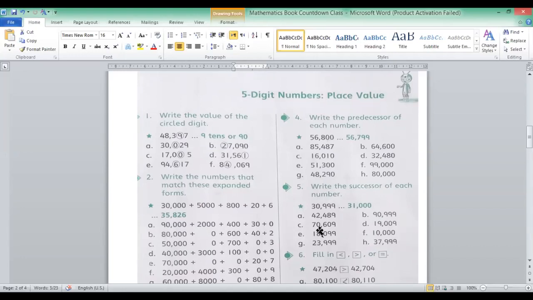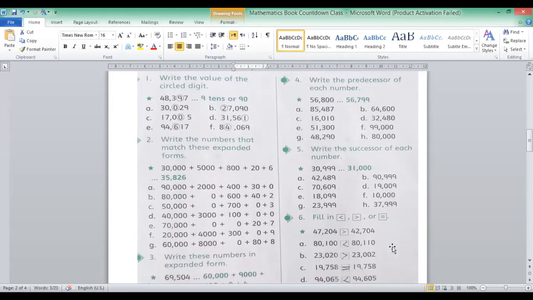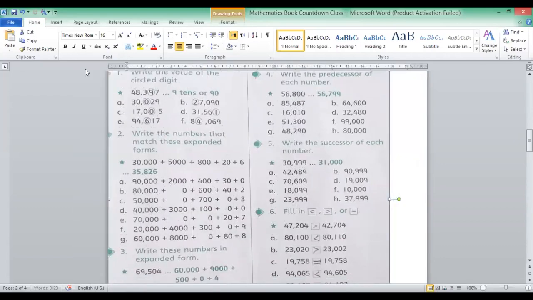Predecessor means the number one before. How we write the successor of each number, and at the end we will learn about the comparison of two numbers, meaning which one is greater and which one is smaller. And we also learn about these 3 famous symbols: less than, greater than, and equal to.